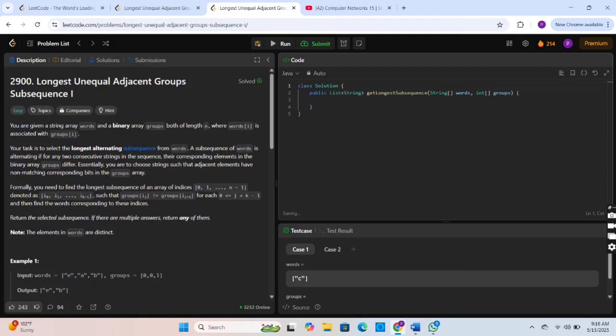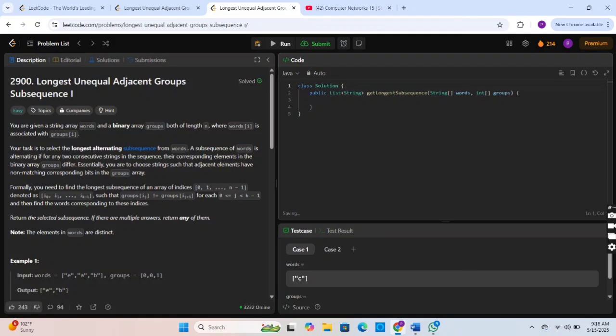As per the given example, the input words array contains the elements E, A, B, with their corresponding elements in the groups array being 0, 0, 1. So we need to check all the elements in the groups array, and pick those elements that have corresponding adjacent alternating values.